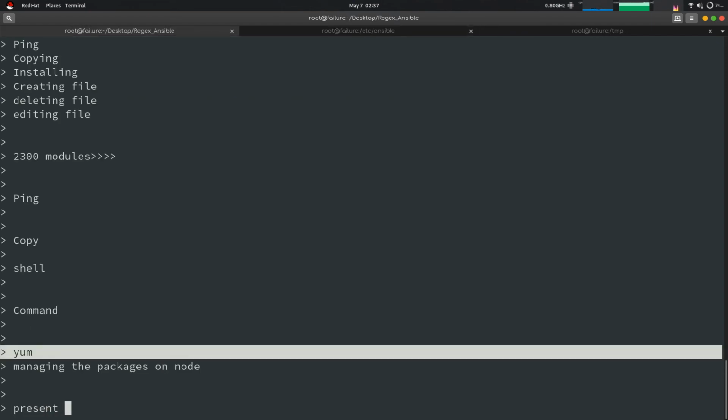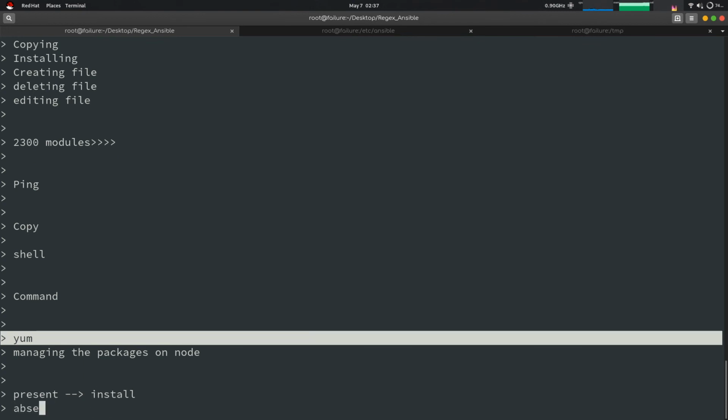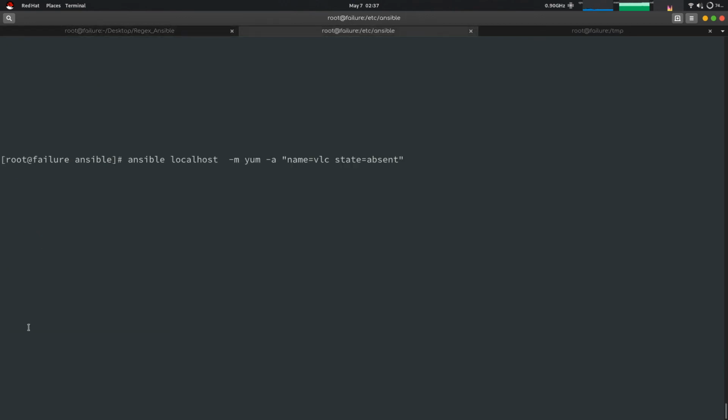Present means install, and absent means remove or uninstall. If you set state present, it will install the VLC media player on all the machines which are configured in the hosts file of Ansible.